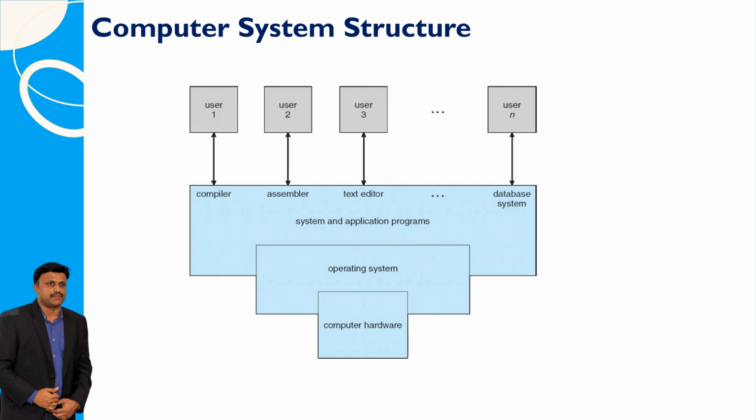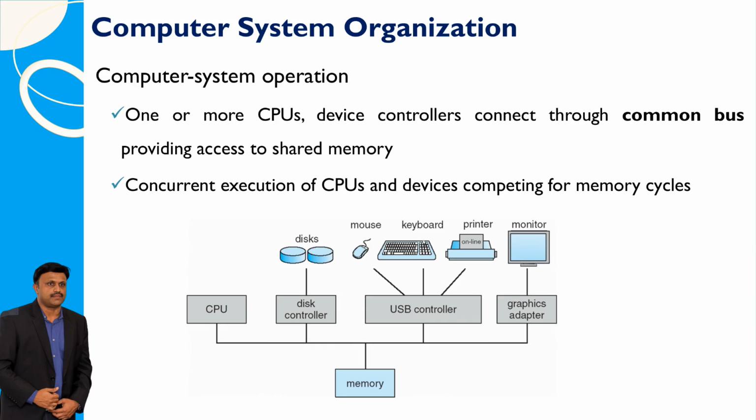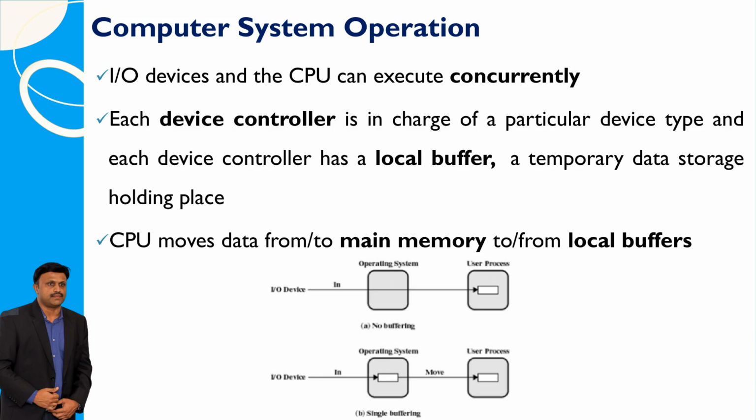The structure of a computer operating system is typically organized into several layers, each responsible for different aspects of system functionality. In a computer system, there are one or more CPUs, the brains of the computer, and device controllers. They all connect through a common bus, which acts like a highway allowing them to access the computer's shared memory. At the same time, CPUs and devices can work together, but they have to compete for their turn to use the memory. In a computer system, input/output (I/O) devices like keyboards and printers, and the CPU, which does the processing, can work at the same time.